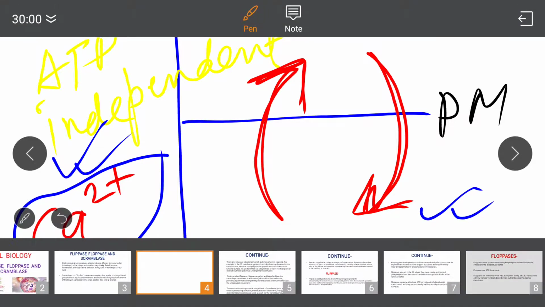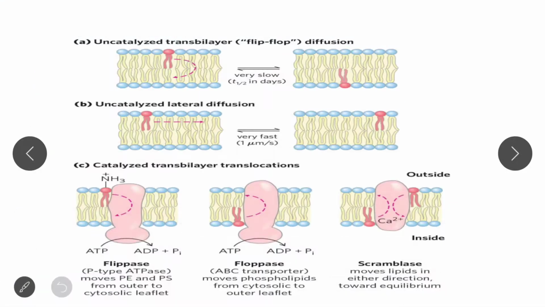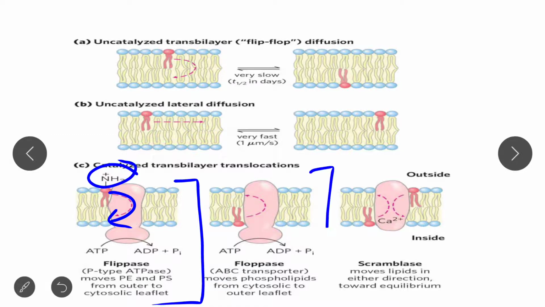Now look at this diagram, then you get a clear idea. This is a diagram of flippase. As you have seen, amine-containing phospholipids are transported from the extracellular to the cytosol part. And this is a diagram of floppase. As you have seen, sterols and other phospholipids move from cytosol to the extracellular part.